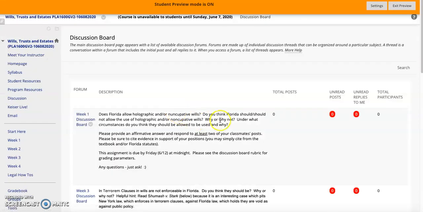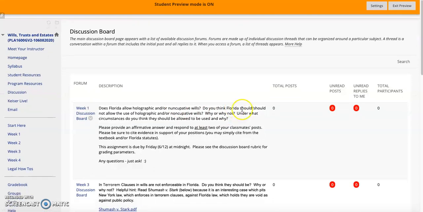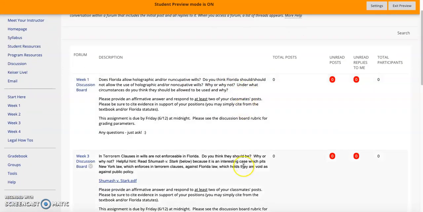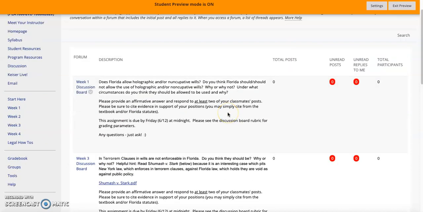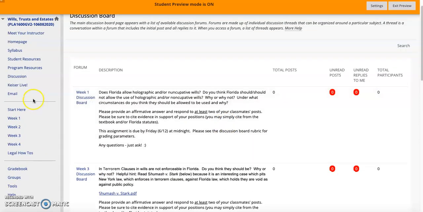The discussion tab, you guys should be pretty familiar with this at this point, but you can see the 2 discussions that we're going to do this term. We're only going to do one in week 1 and then one in week 3 because week 2 is going to be focused on the midterm and a drafting assignment and another course objective exercise. So I thought it'd be best to balance the work and just do discussion boards in week 1 and week 3. So that is not a mistake. That is intentional on my part. And you can also access these directly through the week 1 through 4 links, which we will talk about in just a moment.